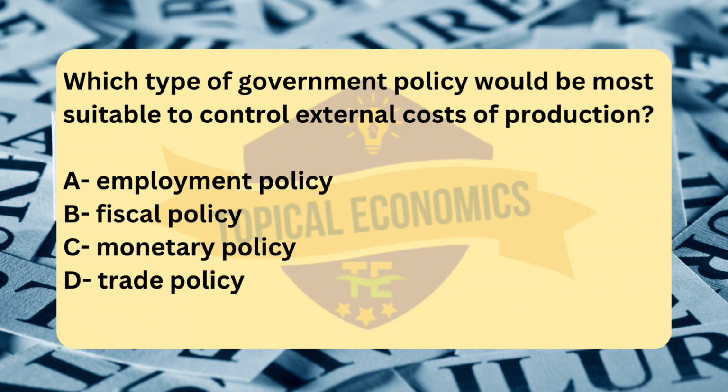Next, option C, monetary policy, involves managing interest rates and the money supply to control inflation, stabilize the economy, and influence employment levels. While it can affect overall economic activity, monetary policy is not directly aimed at controlling external costs from production. It does not address market failures caused by externalities in a targeted way.